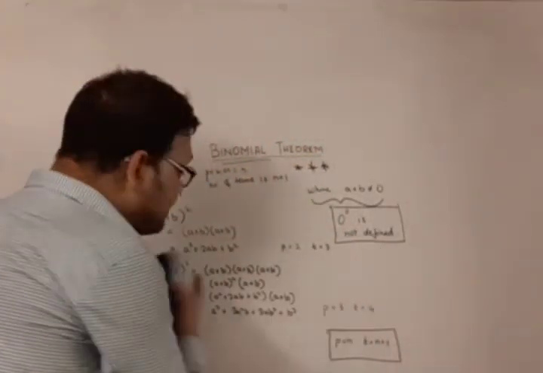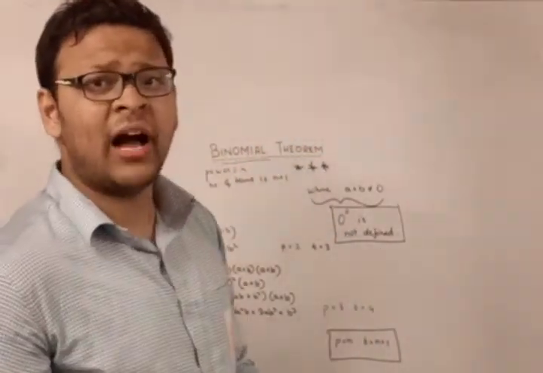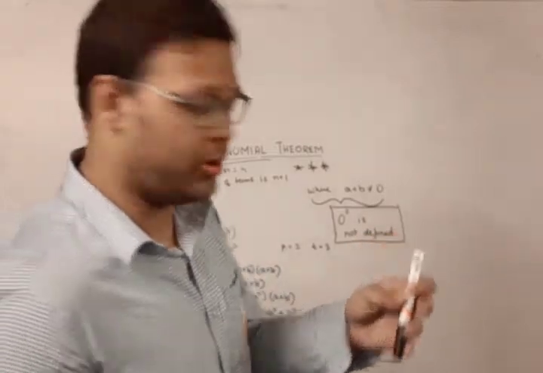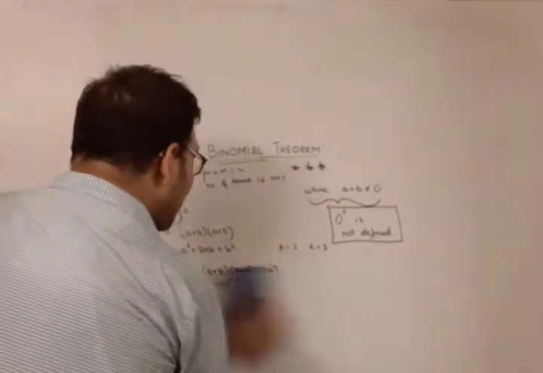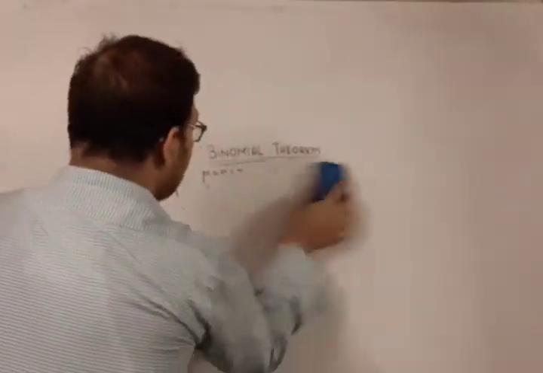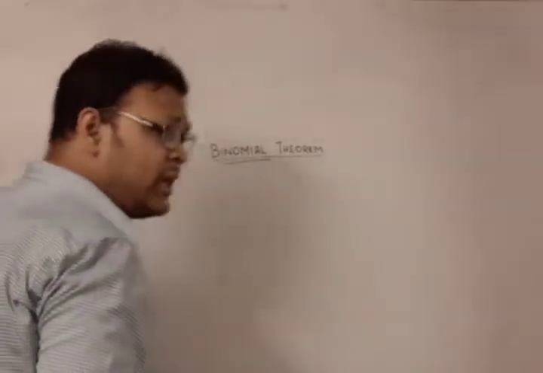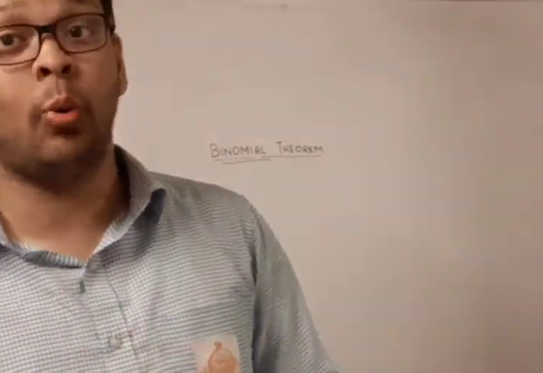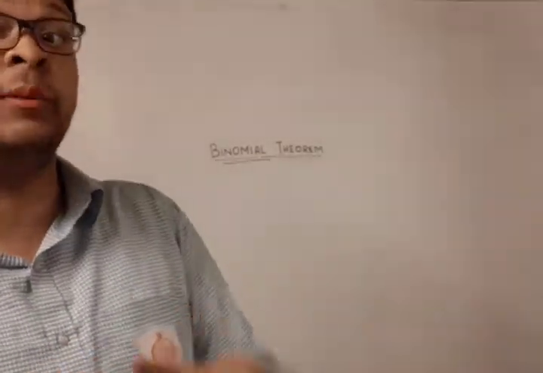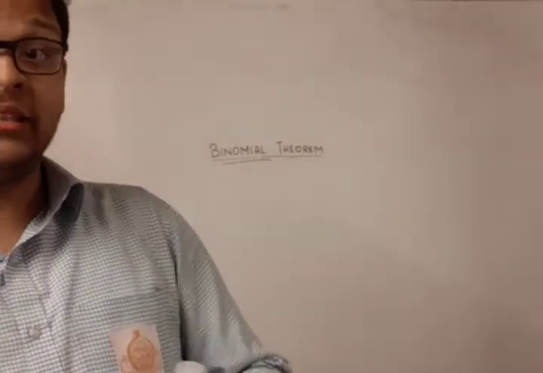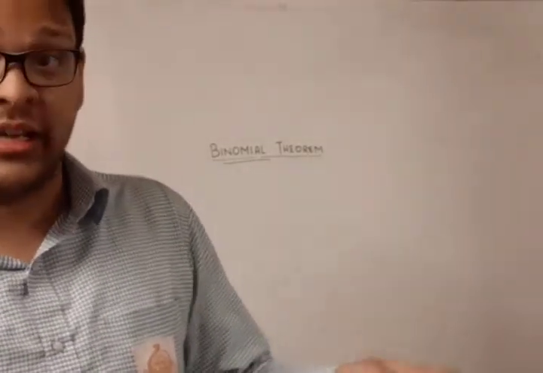So we are done with (a+b) the whole cube. Now what if I raise the power a bit more? When I raise the power a bit more, you will understand that we are facing problems in memorizing the terms. We are even facing problems in multiplication. So what if I raise the power: (a+b) to the power 20, (a+b) to the power 30, (a+b) to the power 40?